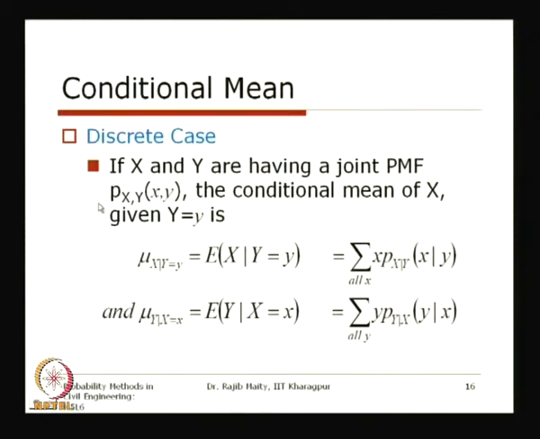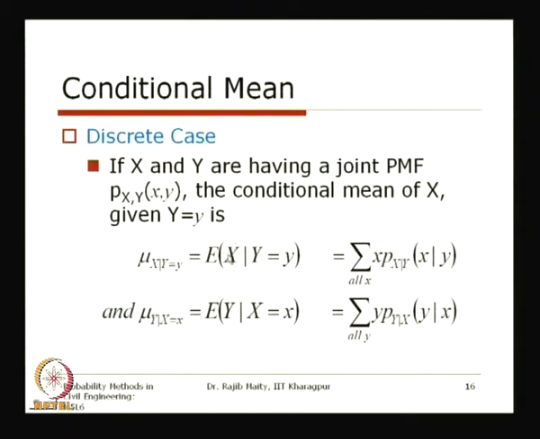If this is their joint PMF, then the conditional mean of x given y equals a specific value. When we say y equals a specific value, that means x on condition y. Now this mean is the expectation of x given Y equals y, which is a specific value of y.